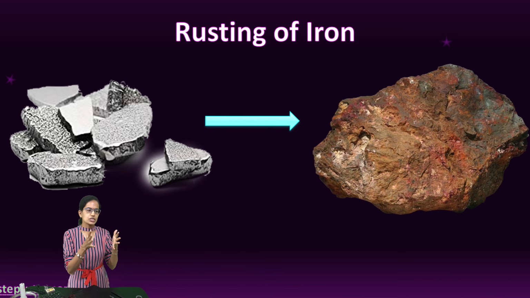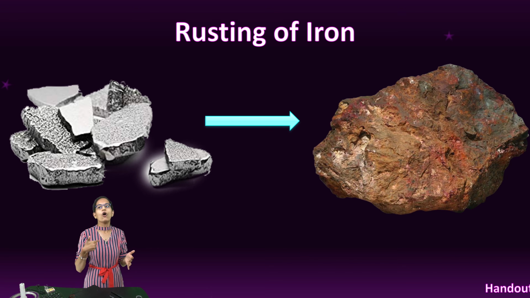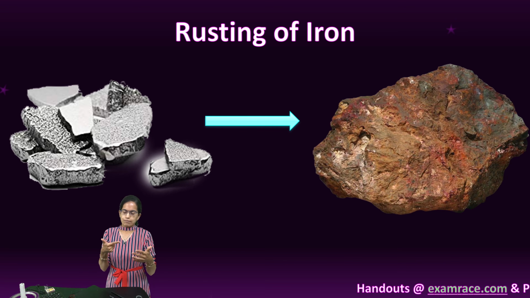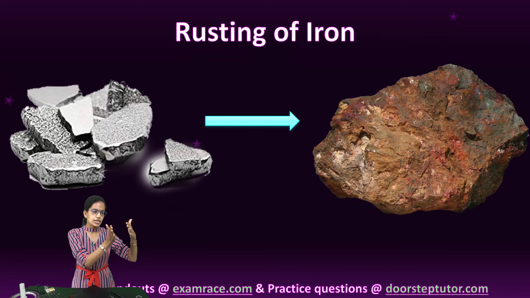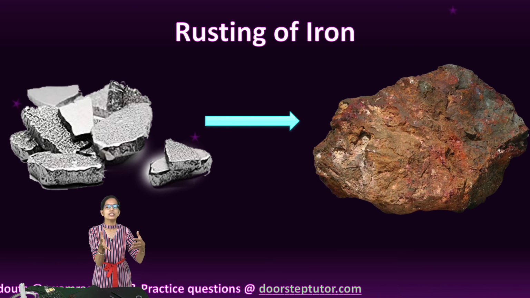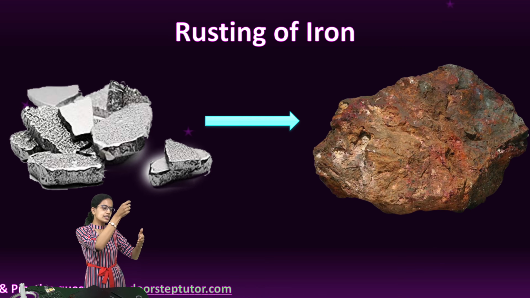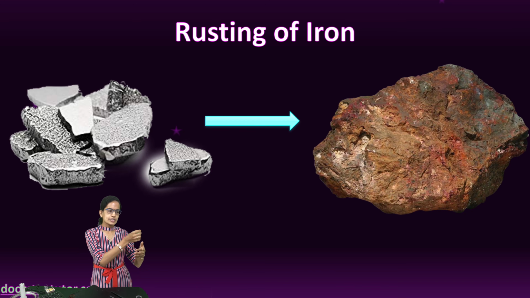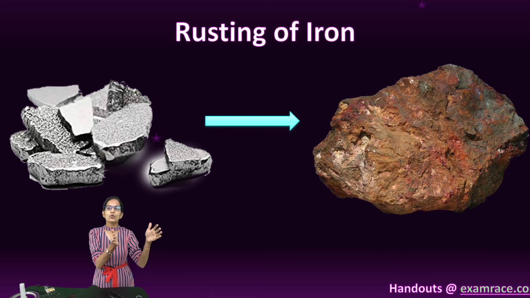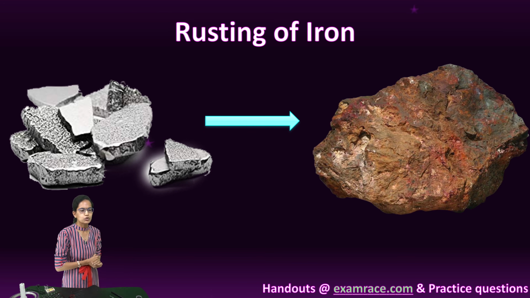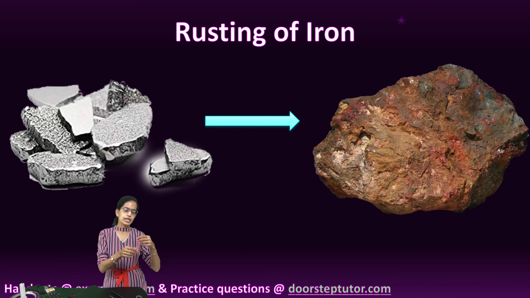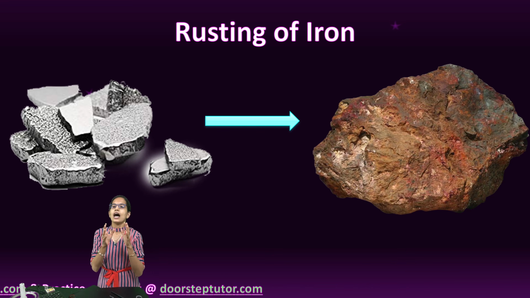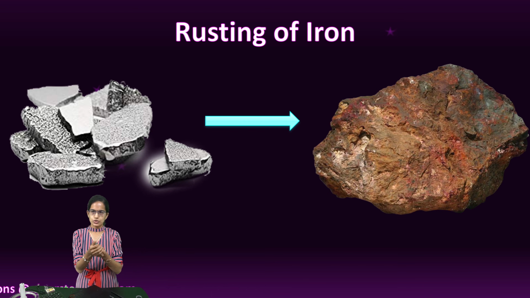Now, galvanization is where we are coating a layer of zinc on iron, and this zinc on iron protects it from rusting. Then we have the cathodic protection. What happens? We connect an external anode to the metal, and this external anode would have the current flow, and this would finally create a layer which would avoid rusting. Similarly, stainless steel, we have iron mixed with chromium, nickel, manganese, and all these help to reinforce it and prevent it from rusting.